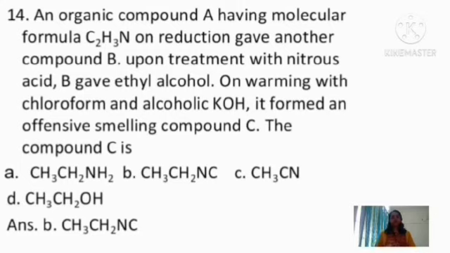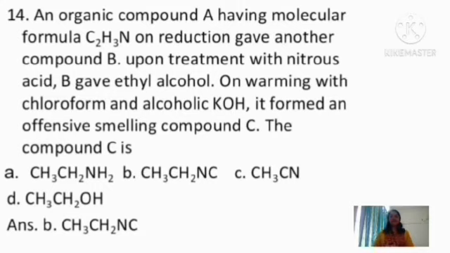Then only it can react with nitrous acid to give alcohol. So the compound C2H3N can be a cyanide, that can be methyl cyanide, that is CH3CN. Then on reduction it can give CH3CH2NH2. So after getting B, it can react with nitrous acid to give CH3CH2OH.